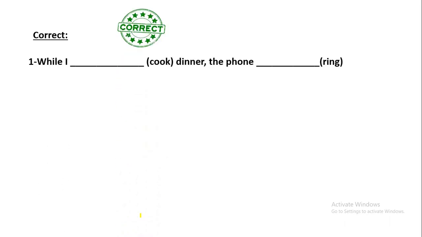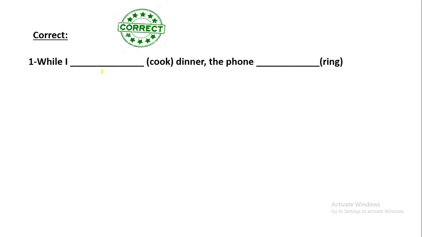Now, let's have some questions. If you remember, we talked last time about while. We said, while I, here we have the verb cook. Cook here is a verb that should be in which tense after while? Yes, great, brilliant.